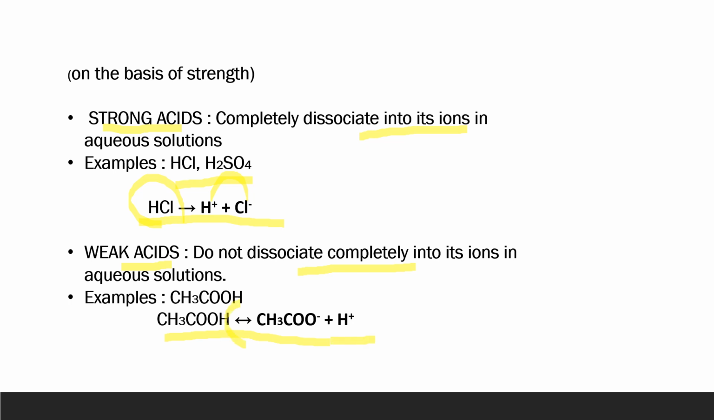And that is why we have written this arrow over here, which means that the molecules dissociate into ions, and some of the ions again join back and form acetic acid molecules again. And some of the molecules are unable to dissociate also. So, the final solution will contain acetic acid molecules plus the dissociated ions.